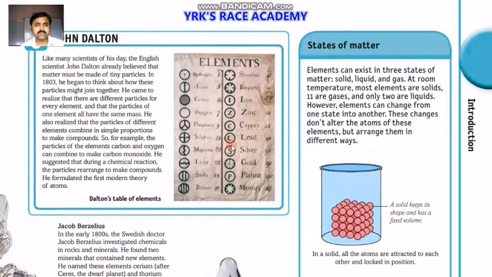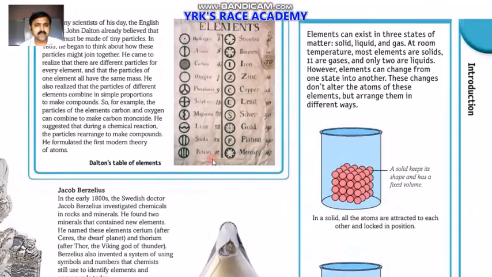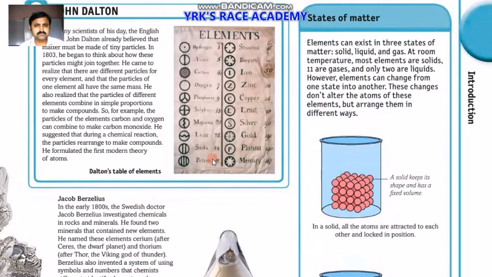Also, the table of elements here we are observing in this diagram. We have hydrogen and other things here. In the table of elements, mercury is there, and potassium is there, soda is there. So many are there. Then after that, Berzelius came.